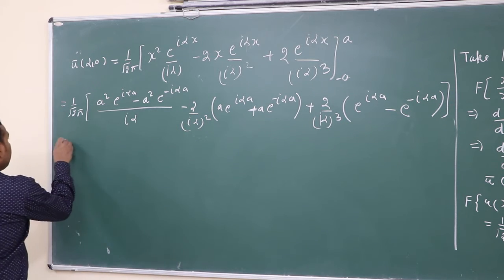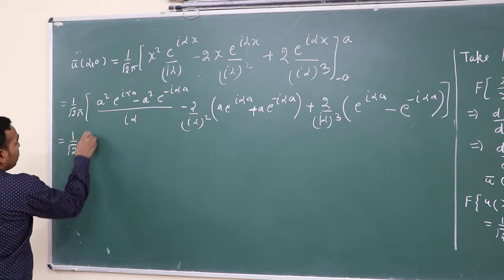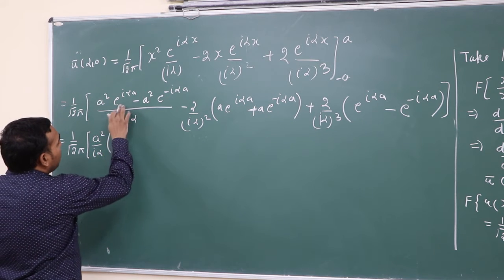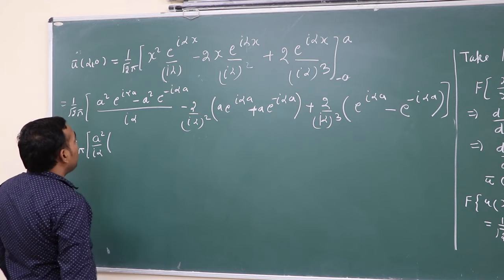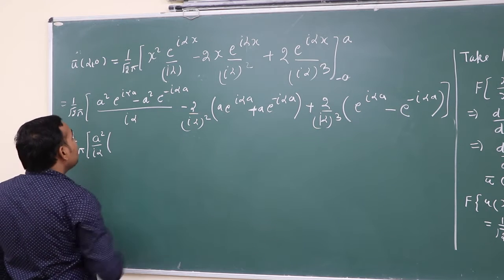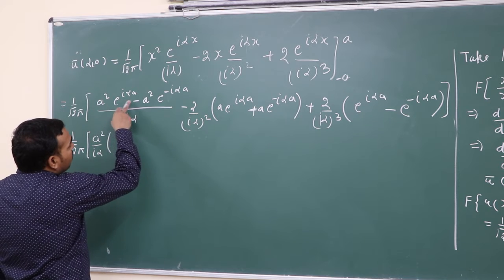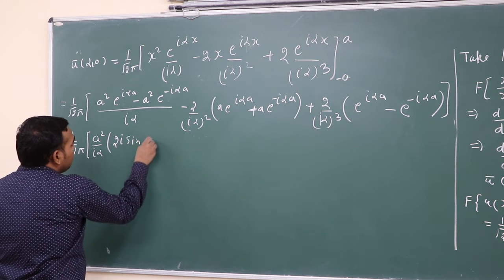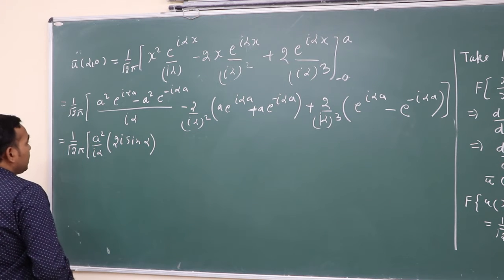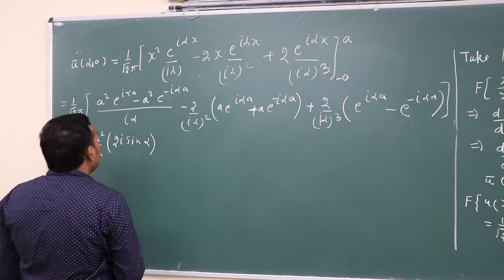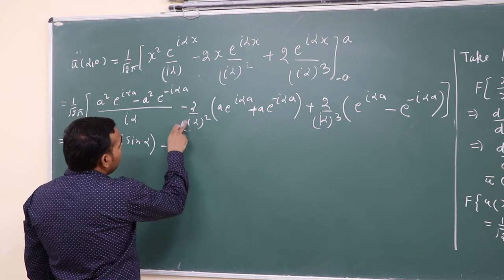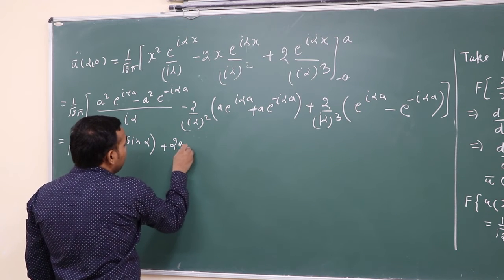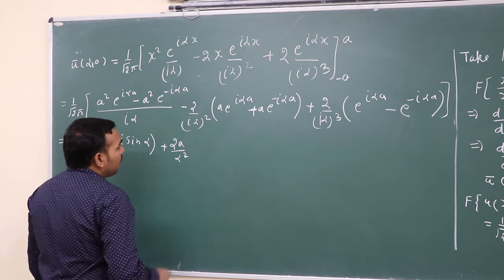So this simply writes as, here you say I alpha a, and the value of this is cos alpha a plus I sin alpha a. Here cos alpha a minus I sin alpha a. So cos alpha a cancels out. So simply write 2I sin alpha a, and cos alpha a plus I sin alpha a, minus cos alpha a minus I sin alpha a. Here I square means minus, so minus minus plus, take a as common, so 2a upon alpha square.